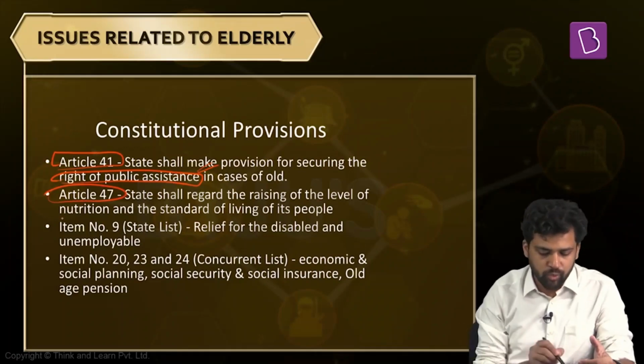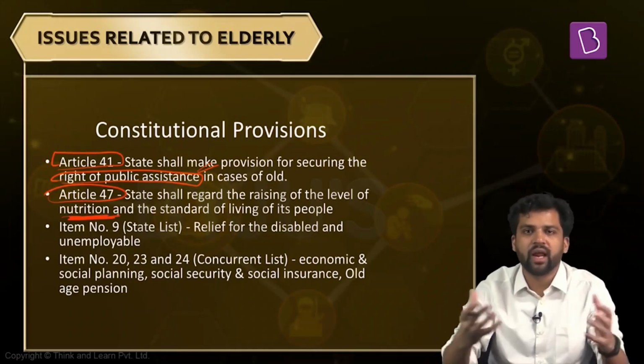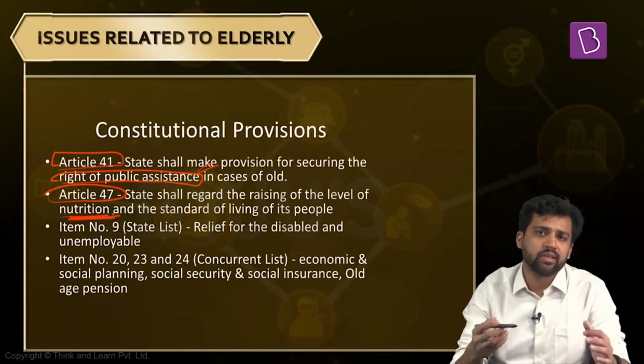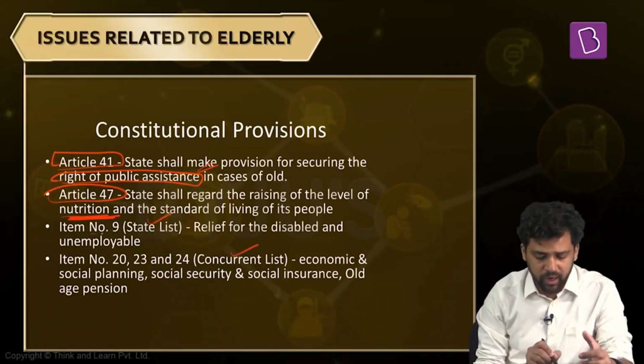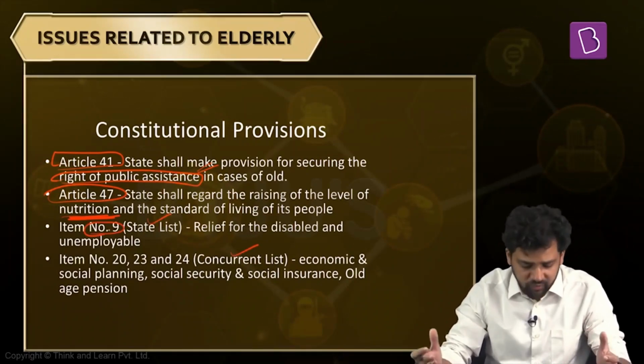Then we have Article 47. It calls for providing nutritional support for those who cannot afford it. So in that case, elderly will be there. Also, taking care of the elderly is a responsibility that lies with both the state as well as the union government. That is the reason some of the provisions related to elderly are there in the state list as well as the concurrent list. For example, item number 9 in the state list says that the state can make provisions to provide relief for those who are disabled or unemployable.